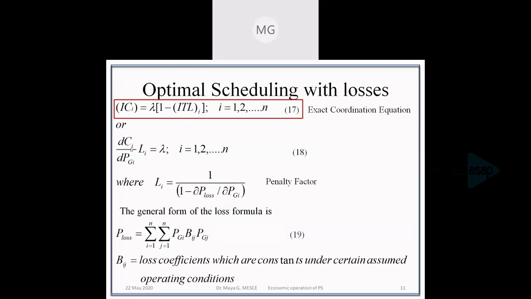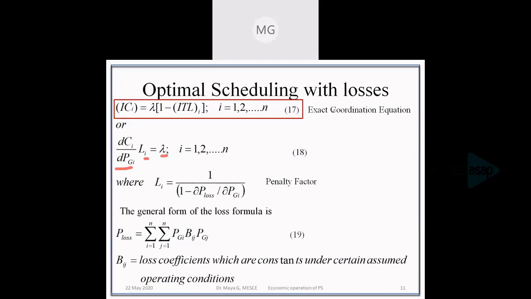The incremental fuel cost dCi by dPgi, or incremental cost, into the penalty factor will be equal to lambda. Incremental fuel cost into penalty factor will be equal to lambda. The penalty factor is equal to 1 divided by 1 minus incremental transmission loss.